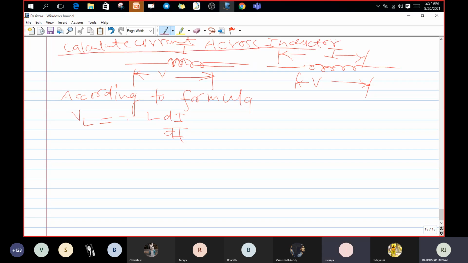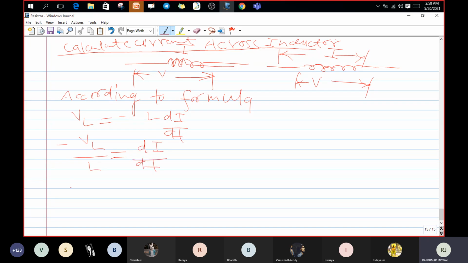I can calculate by integrating VL equals minus L di by dt. I can take this L to this side: VL divided by minus L equals di by dt.